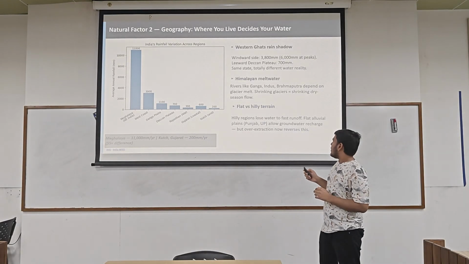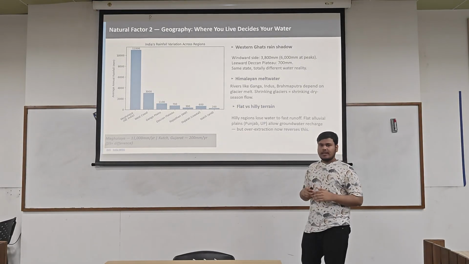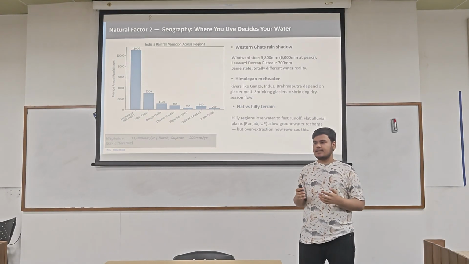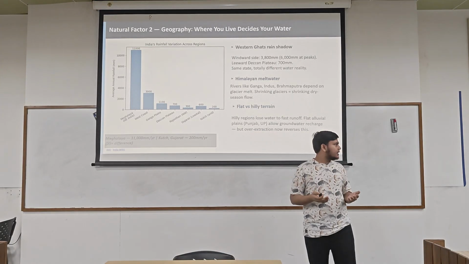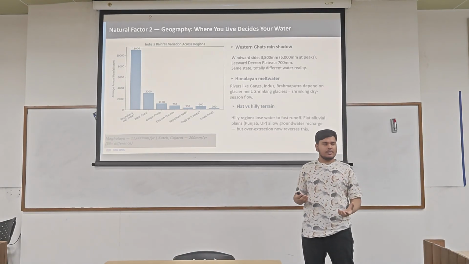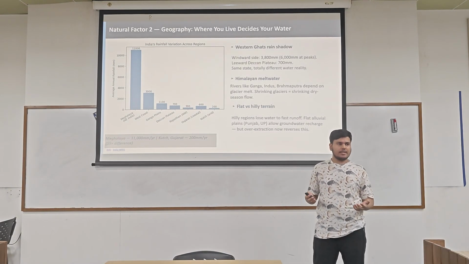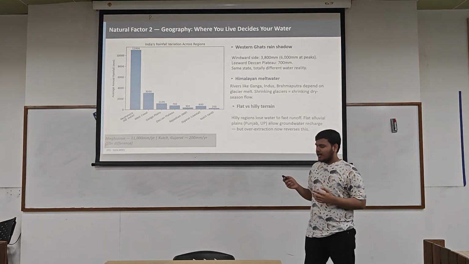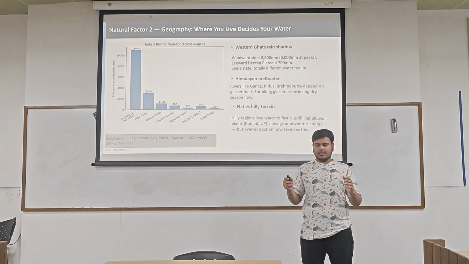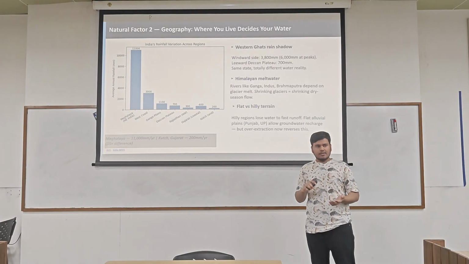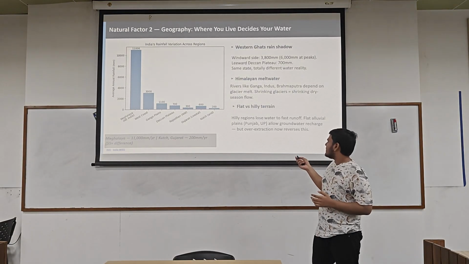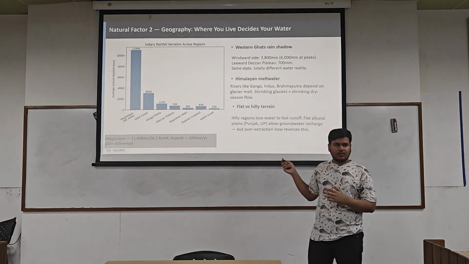Also, terrain matters in groundwater recharge, as hilly areas do not hold the water for long enough to percolate deep under the ground and recharge the aquifers. But flat plains like UP and Punjab let the water go under the ground and recharge the aquifers. But later we will see that over-structuring now reverses this.